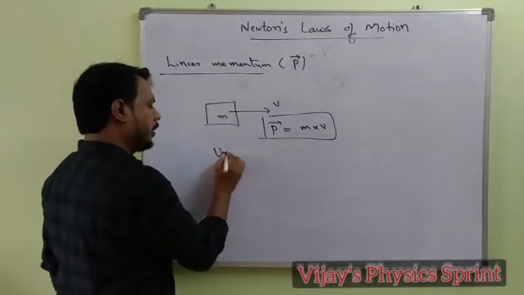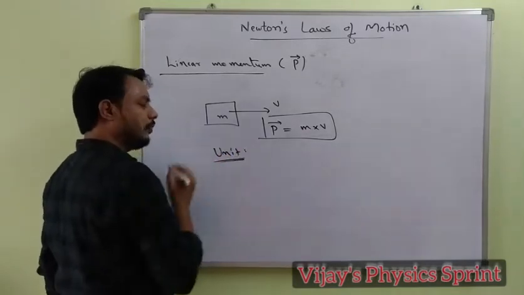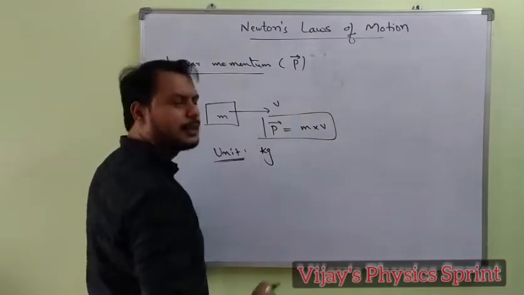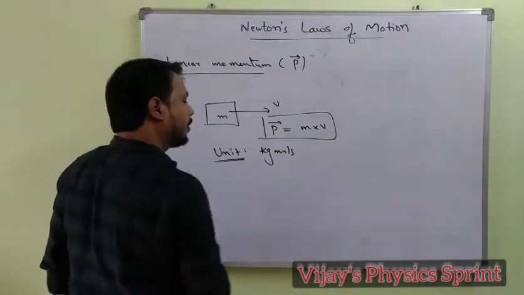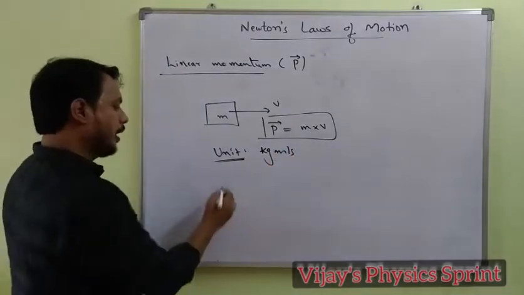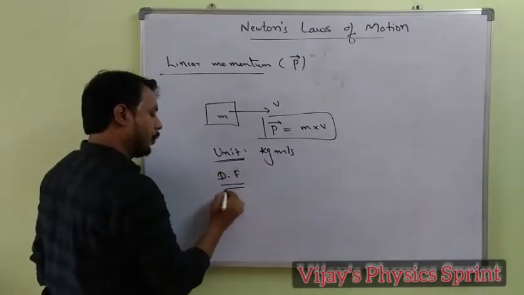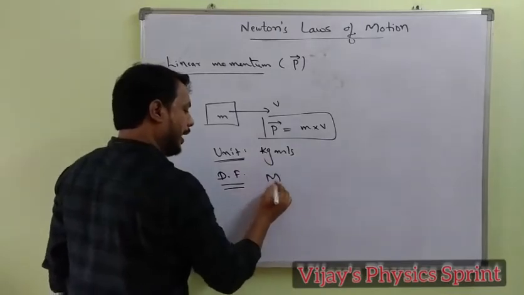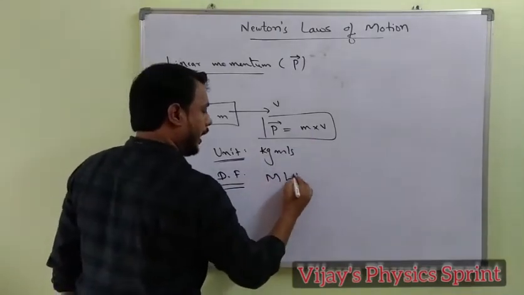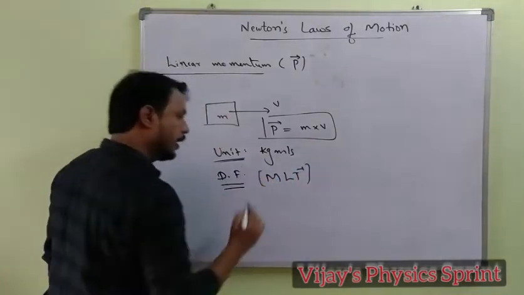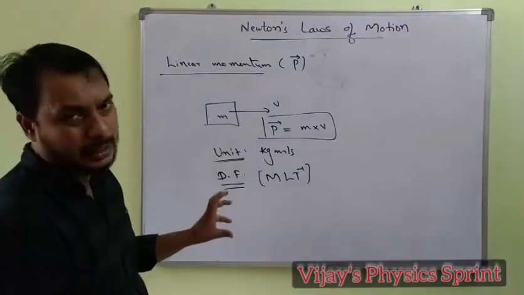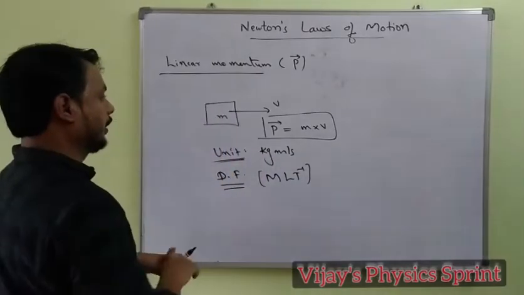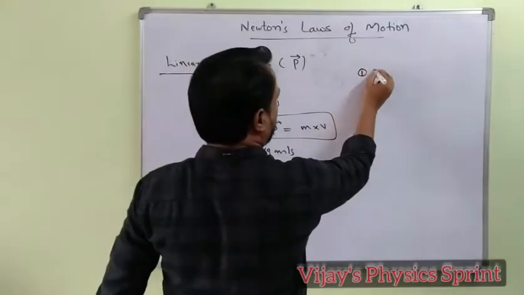If we write the unit of linear momentum: mass is in kg, velocity is in meter per second, so the unit is kg meter per second. And what is the dimensional formula of linear momentum? Mass is M, velocity is LT^-1, so the dimensional formula is MLT^-1. Okay, now see linear momentum in different cases. What happens if the body is at rest?